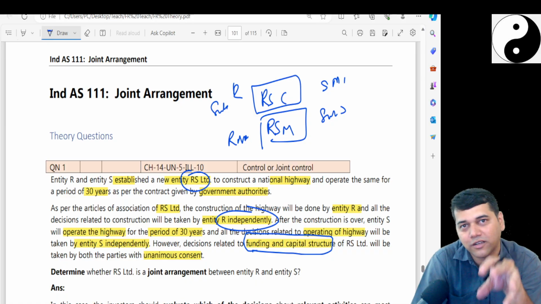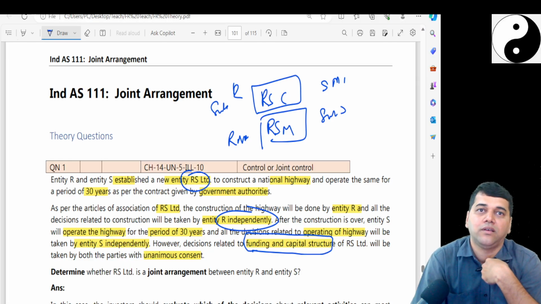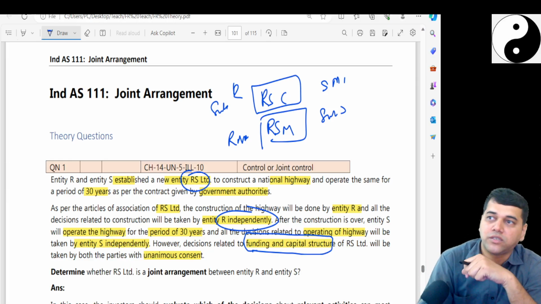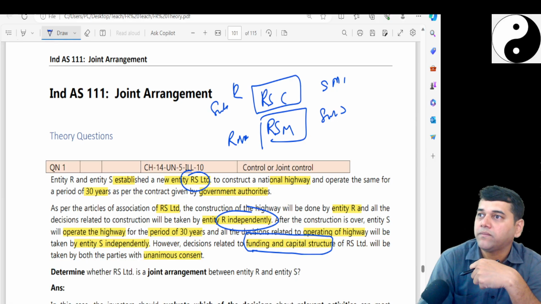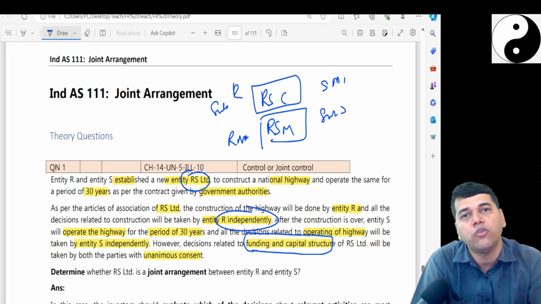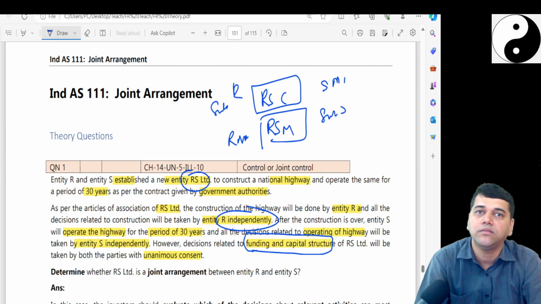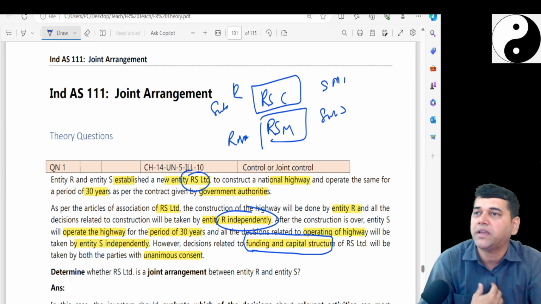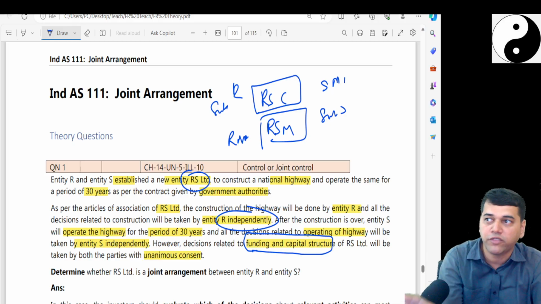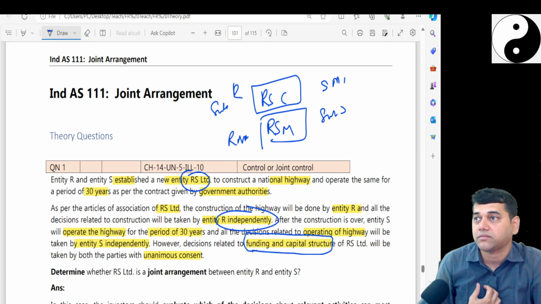You have understood the crux of this. Suppose you are R and I am S, my work will start only after you construct. You can play with me, no? How? By inflating, because you have a hold over construction. By putting in poor quality material, you can play with me. If you put in poor quality material, the entire burden will come on me for the next 30 years.